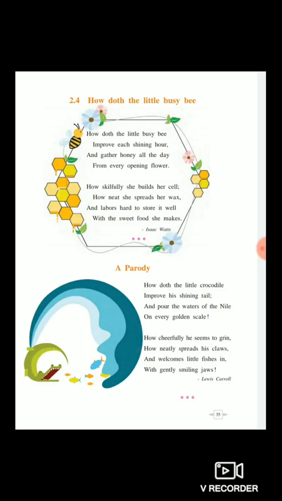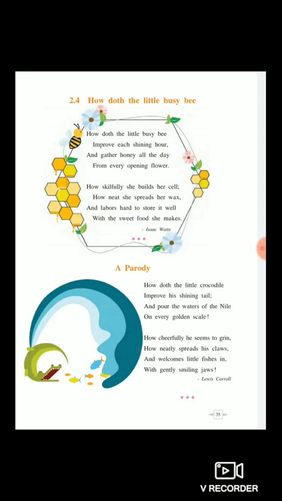How doth the little busy bee improve each shining hour, and gather honey all the day from every opening flower? How skillfully she builds her cell, how neat she spreads her wax, and labors hard to store it well with the sweet food she makes.